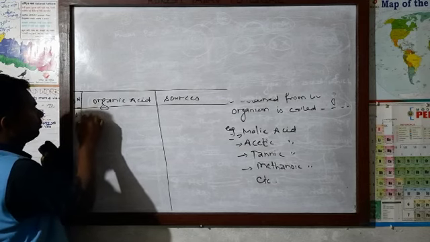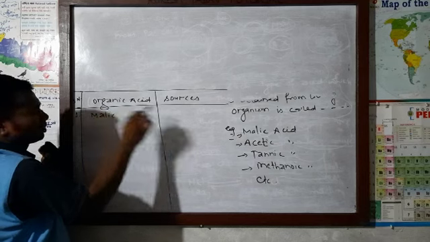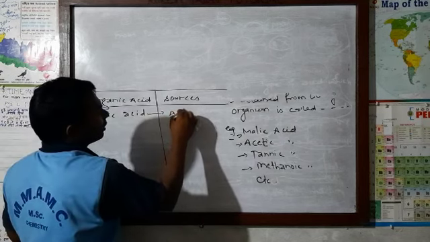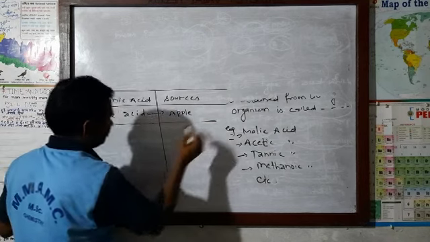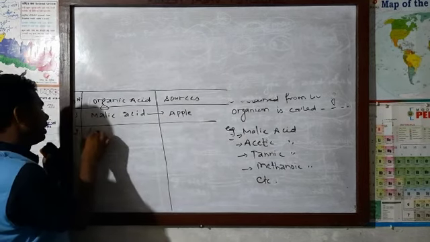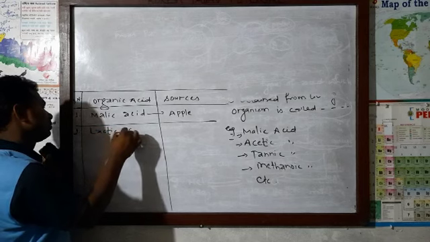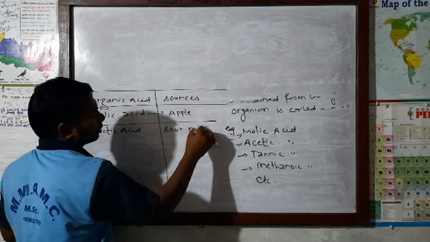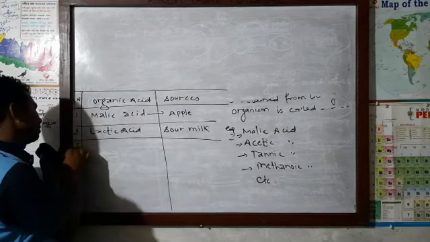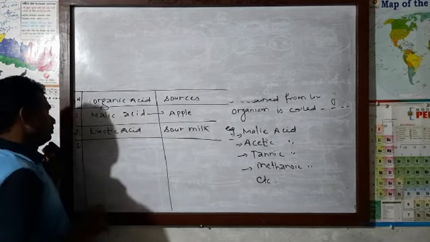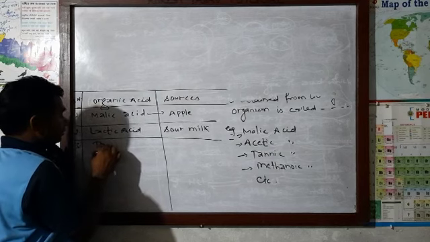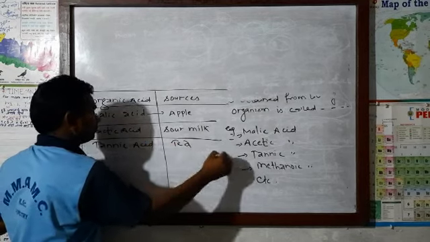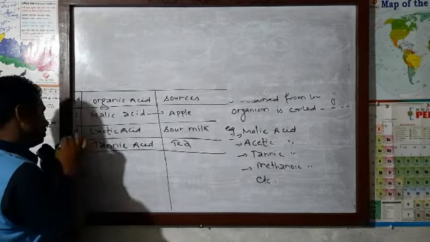Number one, malic acid, as I have said earlier. Where is malic acid found? Malic acid is found in apple. Very easy. Number two, lactic acid. Lactic acid is found in sour milk. Number three, tannic acid. Tannic acid is found in tea.